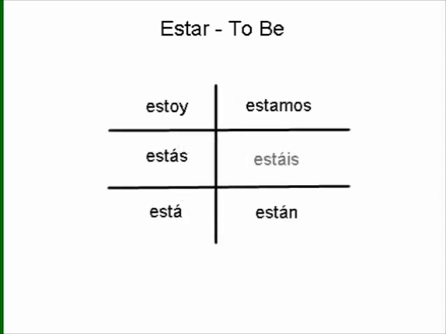By now you should be very familiar with the verb chart. Here I've already filled out the verb chart for the verb estar. Notice that we have yo estoy, tú estás, él, ella, or usted está, nosotros estamos, vosotros estáis, if we were in Spain, and ustedes están, ellos están, ellas están. It's very important for you to notice that all of these, except the two on the top row, have an accent mark on the A.